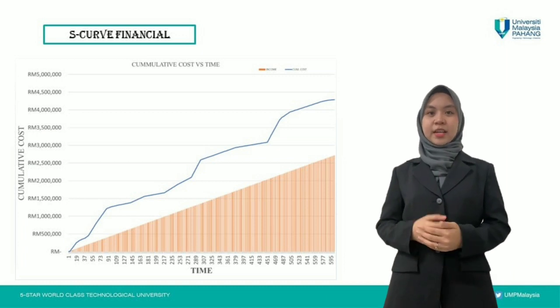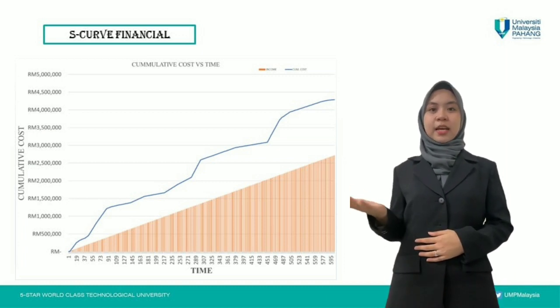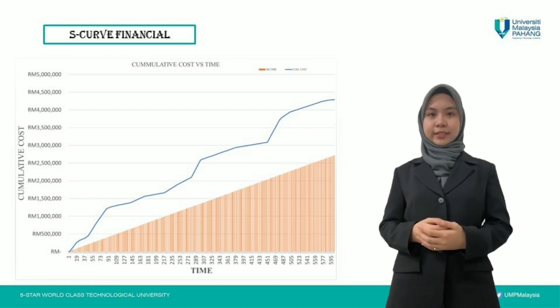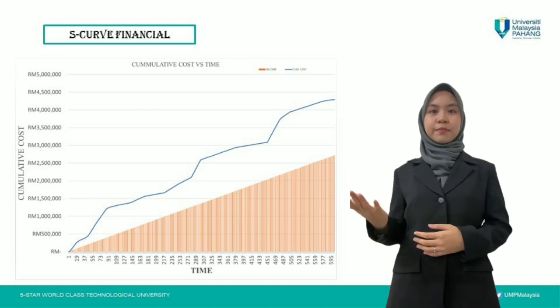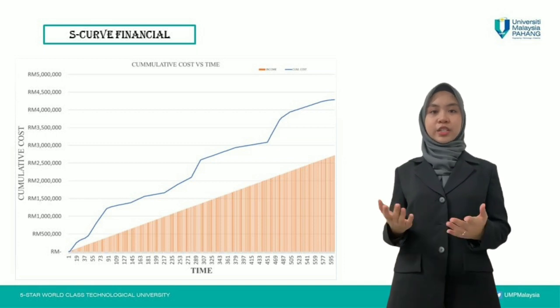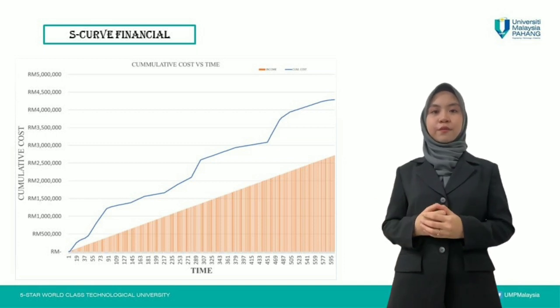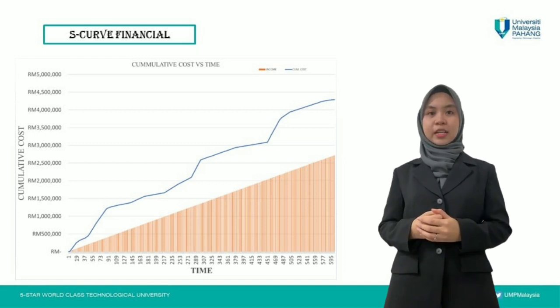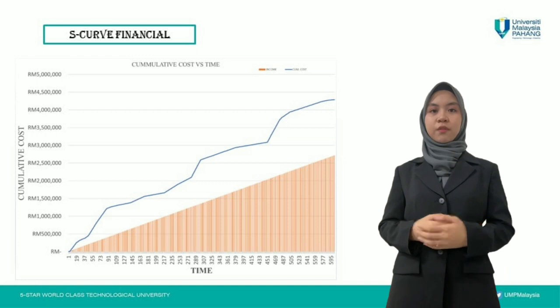In construction, this graph is called S-curve. This S-curve consists of cumulative cost versus time or duration. The S-curve we obtain is based on the project cost. In general use, the S-curve is used to measure the progress of project work, evaluate performance, and serve as a consideration for making cash flow estimates. S-curve is widely used because it can display real-time cumulative data from various project elements and compare it with the projected data.